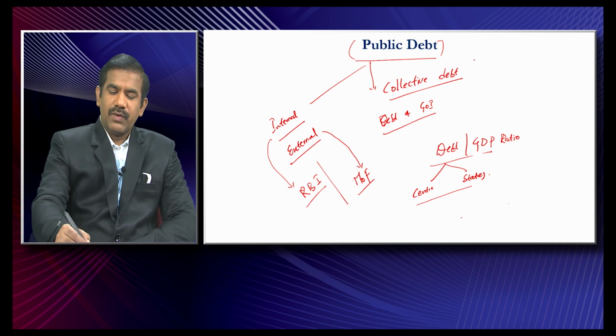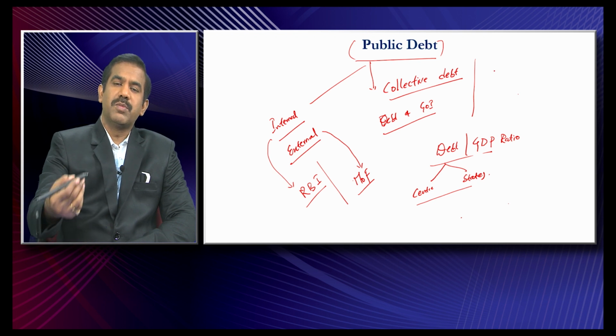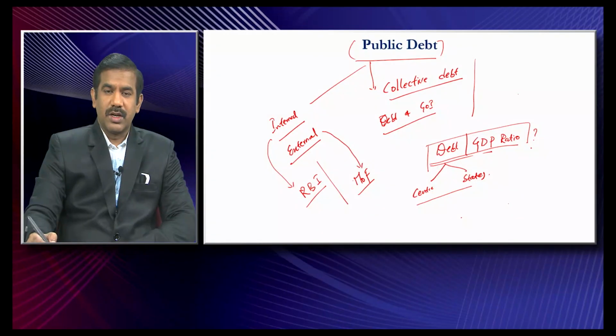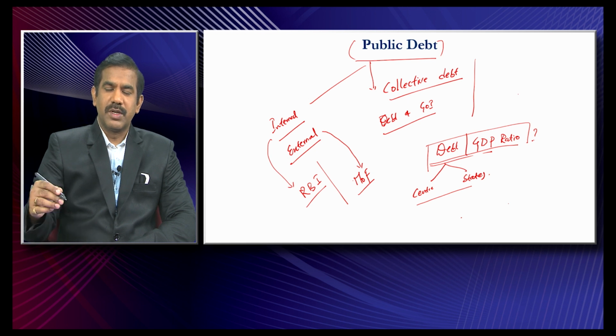So as of now, if you look at a large proportion of it, the center's component happens to be relatively high because the center spending happens to be much higher compared to the states. So the one thing you need to understand is the debt to GDP ratio. You just need to figure out what exactly is the total debt to GDP ratio of this country, and compare it with various other developed and emerging economies. That helps you understand what exactly the fiscal position of this country is. So that's what public debt simply means.